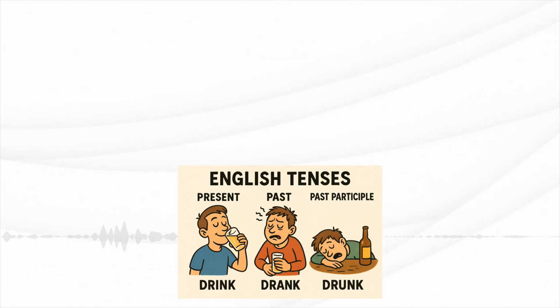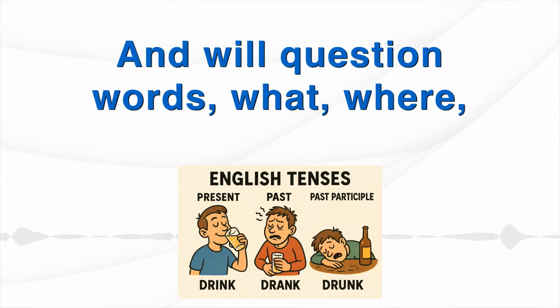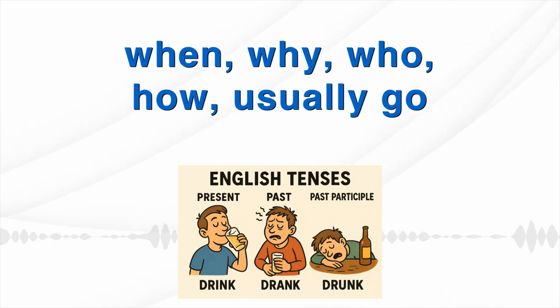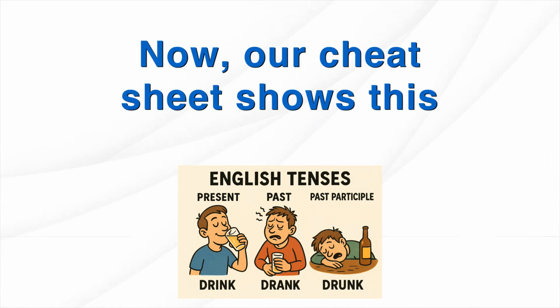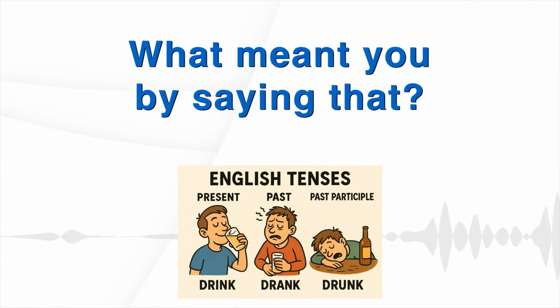Do you know my brother? Did she arrive? And question words: what, where, when, why, who, how usually go right at the very beginning. Where is the station? How long have you been waiting? Now, our cheat sheet shows this common mistake: "What meant you by saying that?"